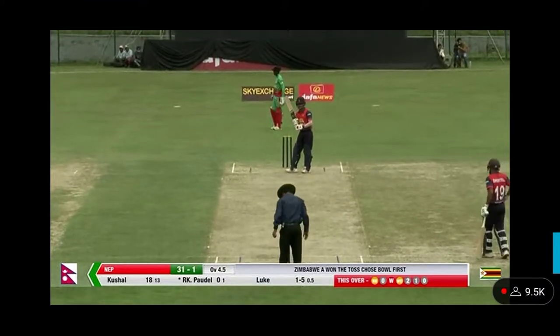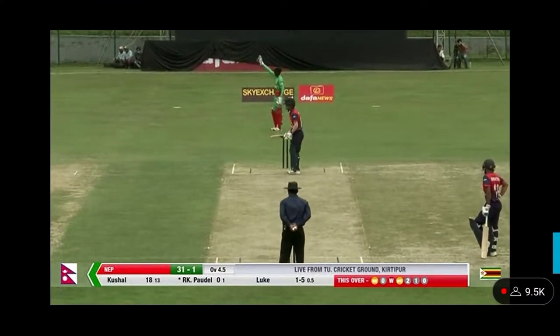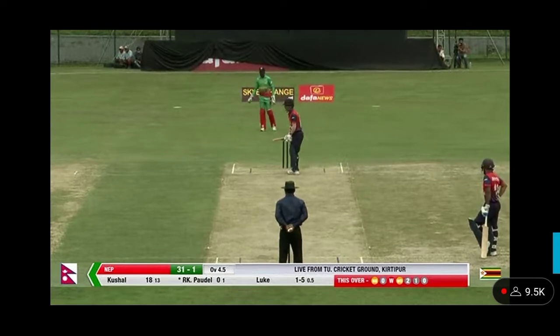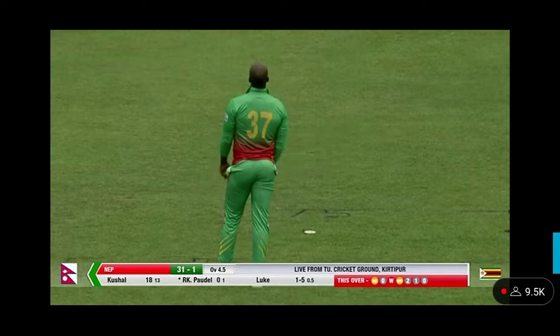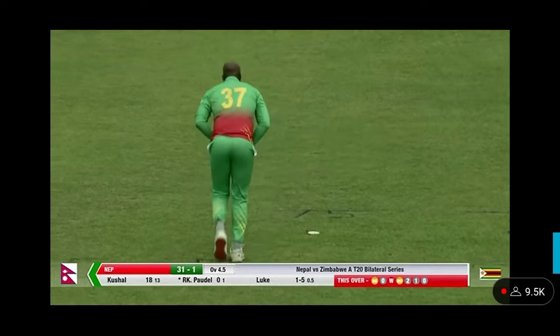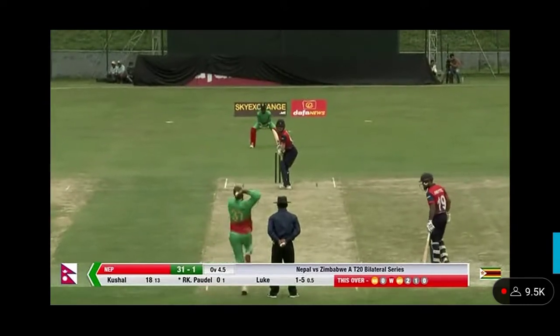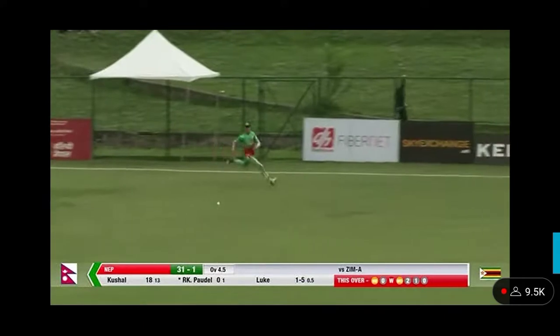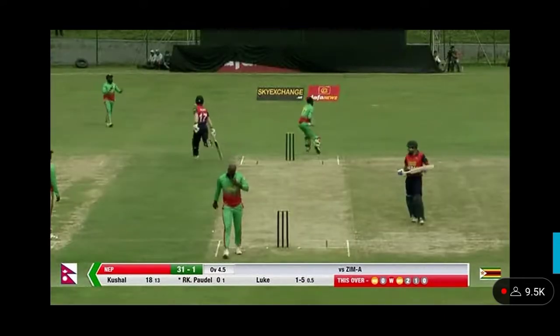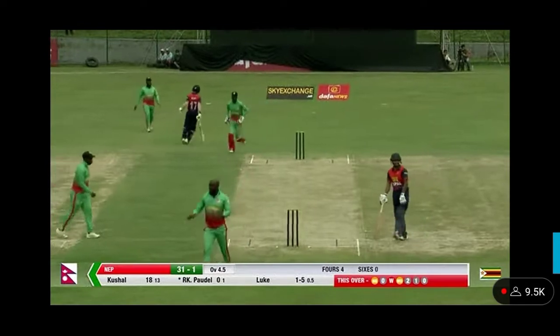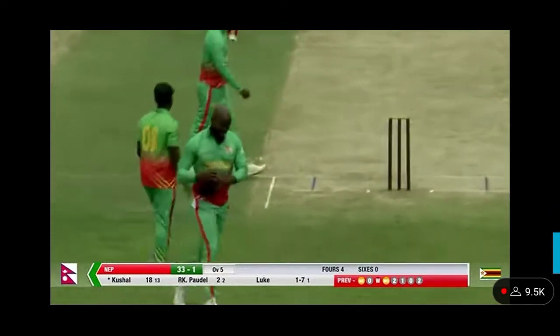Yeah, I think we have had a few issues with our audio so far this morning, but this afternoon even, the 1 o'clock starts. Great to have you along and hearing us loud and clear now, live on Action Sports HD. This historic first ever visit to Zimbabwe. And the action's starting to heat up on the pitch as Patel works this one into the leg side. He's so quick between the wickets. Look at that for outstanding running. It's going to get us to the end of the 5th over, and the score is 33 for 1.